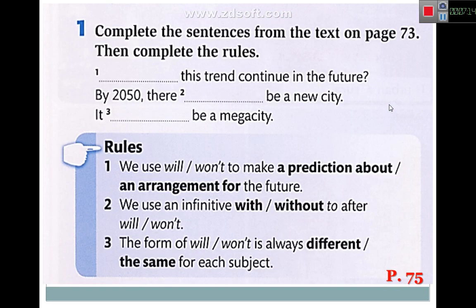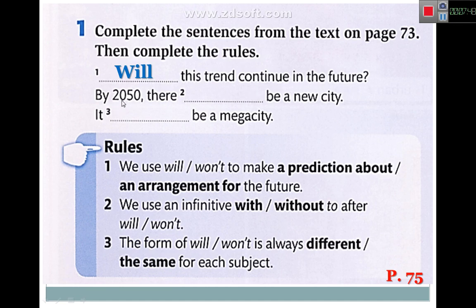And these examples, and let's do exercise 1. Complete the sentence from the text on page 73. Then complete the rules. The first exercise, these are from page 75. We said that. Dash, this trend continue in the future. Let's see. Will this trend continue in the future? Because it is in the future. And there are sometimes expressions to know the future tense. For example, here is in the future, will.